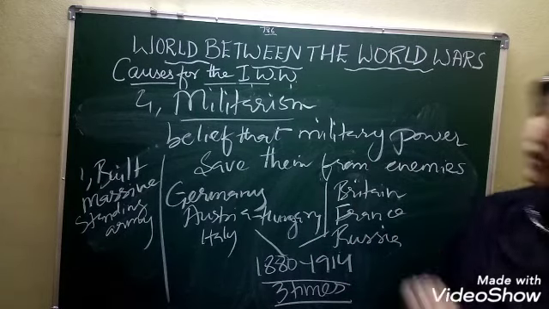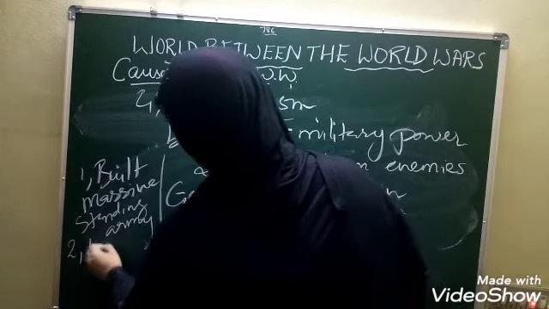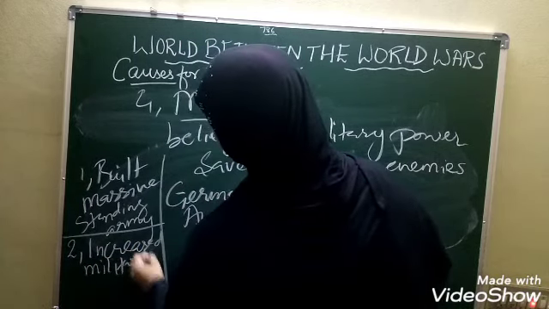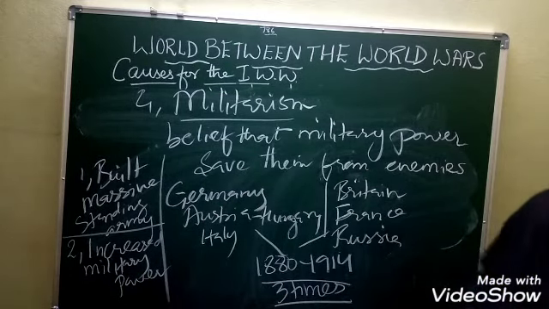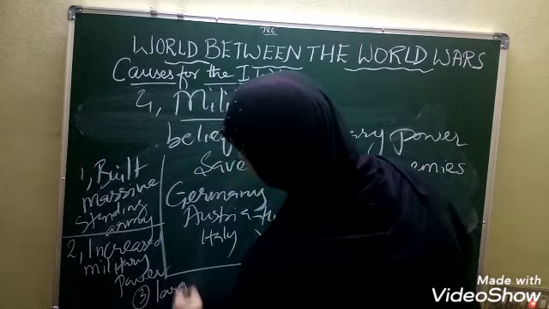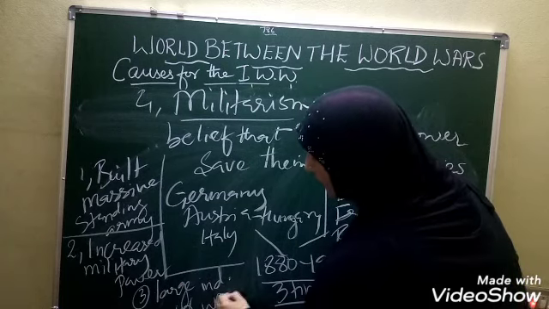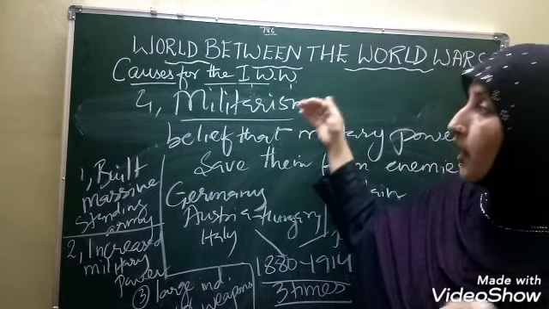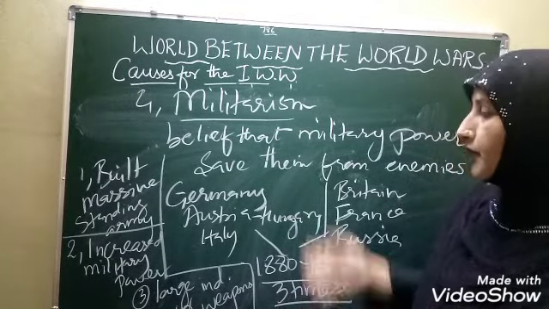Number two is they competed with each other and increased military power. So these countries increased military power. And number three, children, they established large industries for the manufacturing of weapons. I hope it is very clear to all of you how militarism again created a tension among the countries of the world.